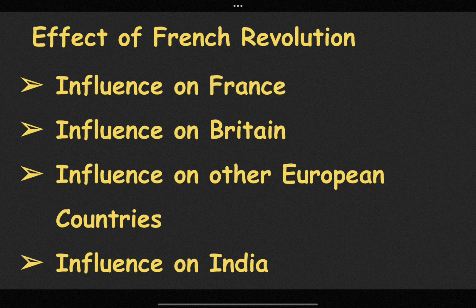Next and the last is the influence of the French Revolution on India. We all know about the famous King Tipu Sultan, who was influenced by the French Revolution. He became a member of the Jacobin Club. He planted a Tree of Liberty to express solidarity with the revolution in Srirangapatnam. He strongly supported the French Revolution. Social and religious reform movements started in India.